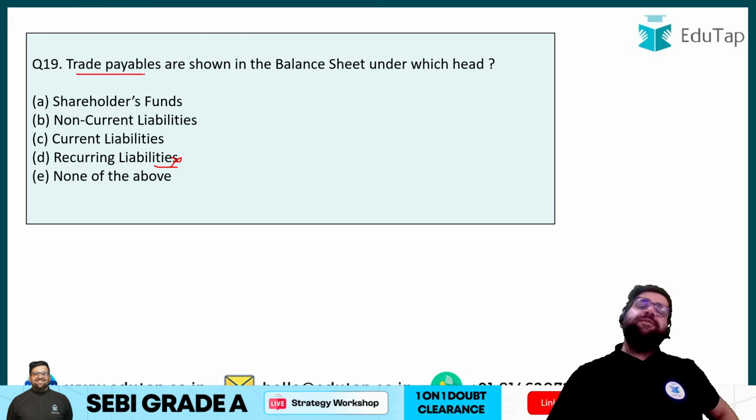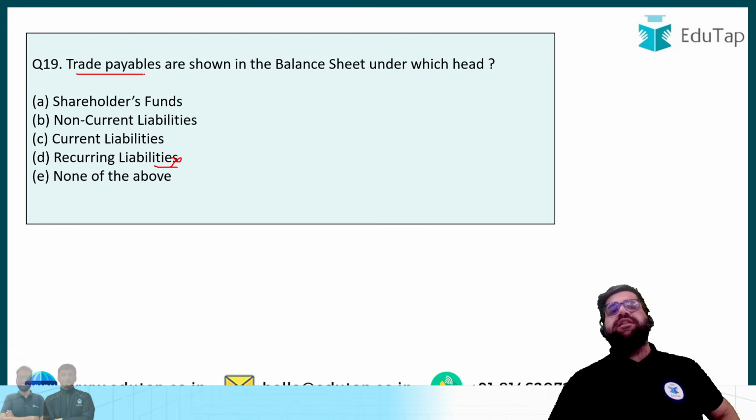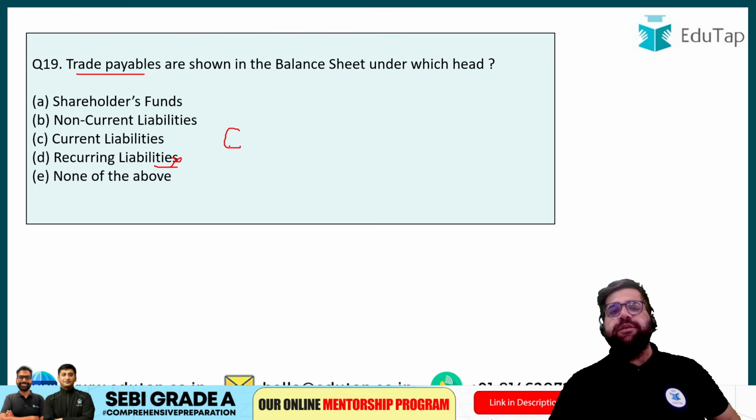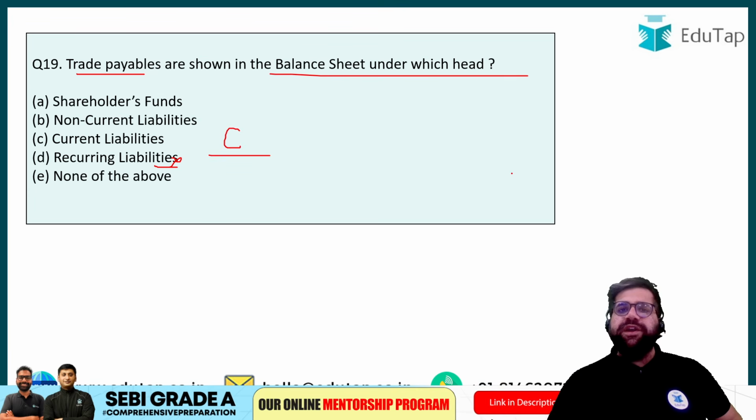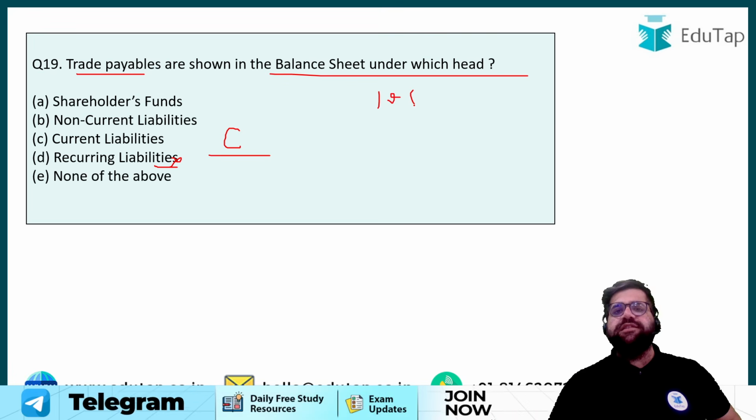Now trade payables are basically those liabilities which you have to pay in the next coming 1 year. So they will be classified as a current liability. Therefore, the right answer will be option number C. Now the moment you see this question, you should mark your answer in 10 seconds. You should not take more than 10 seconds, my friend.